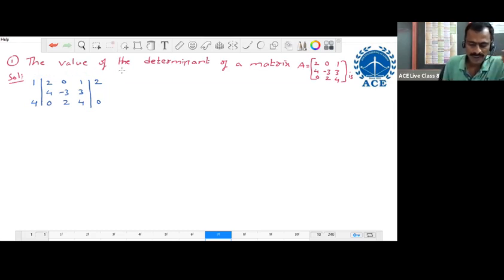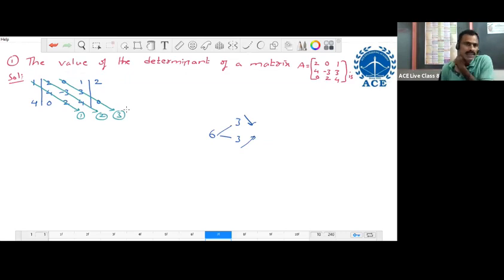After rearranging the elements, we consider 6 lines. Out of 6 lines, 3 from top to bottom, 3 more from bottom to top. Start with the 1, draw the line like this. Say this 1. Go to the next element, draw the line, say this 2. Go to the next element, draw the line, say this 3. These are the 3 lines from top to bottom. Next, 3 more lines from bottom to top. Now start with the 4, draw the line like this. Say this 4, parallel to this 5, parallel to this 6. The 6 lines are completed.